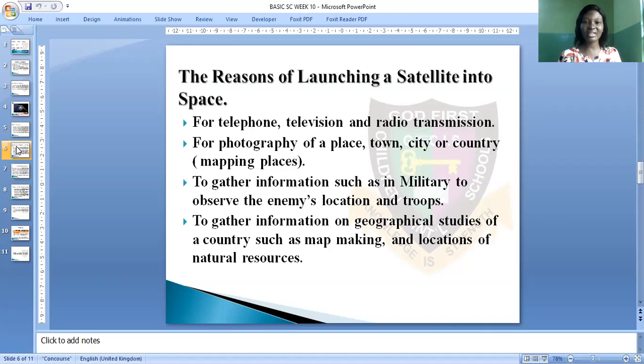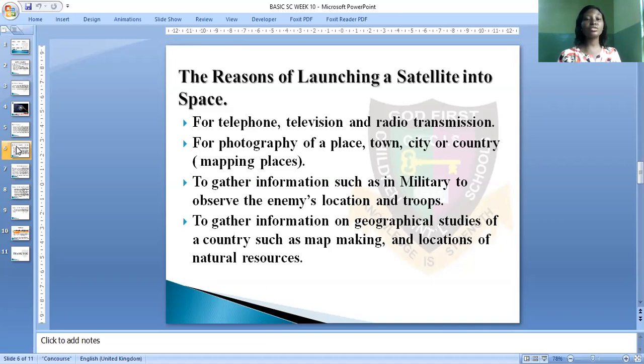As we are in Nigeria now, I can sit down in my home and tune on my television to a certain channel, probably like the BBC or CNN, to get news of what is happening in another country or the international countries. So the satellites help the broadcasting industry to get information. So it is used to send and receive signals in television and radio transmission.